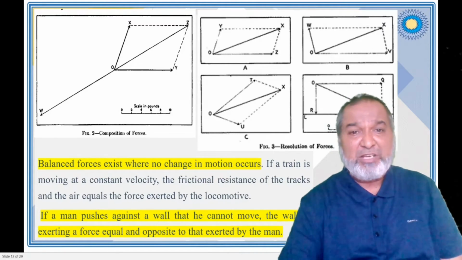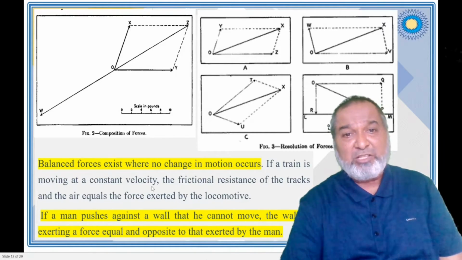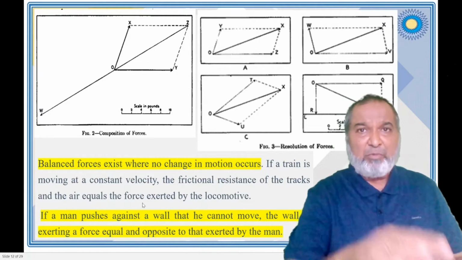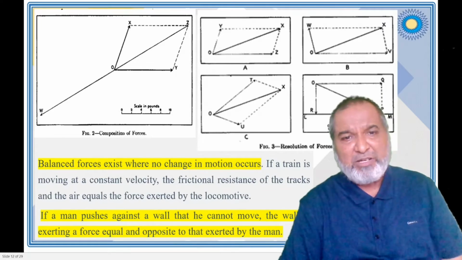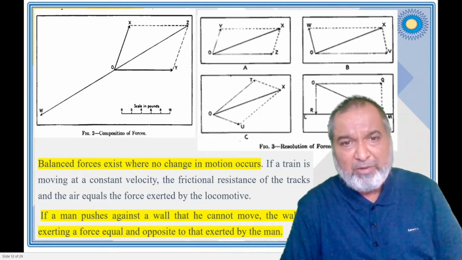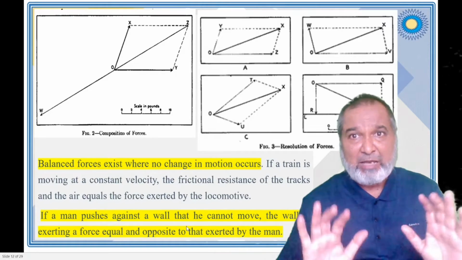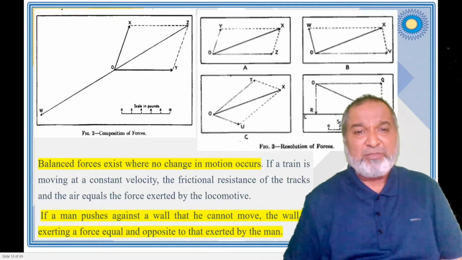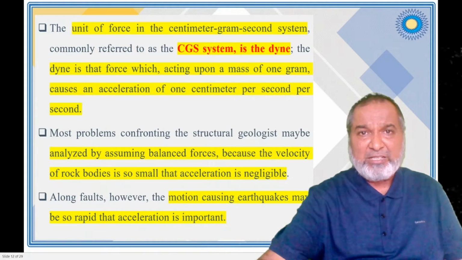Balanced forces are those where no change in the motion occurs. If a train is moving at a constant velocity, the frictional resistance of the track and air equals the force. When the train is at speed, what is happening? The friction between the track and the wheels will be equal to that particular force. If a man pushes against a wall, for example, what happens? It cannot be moved. Or if it is pushed from the opposite side also, the same thing: nothing is going to happen.